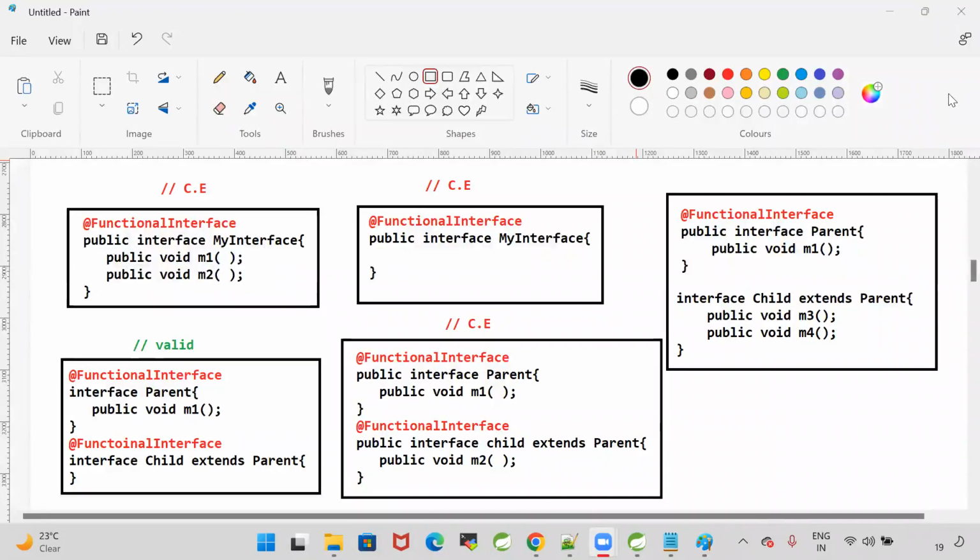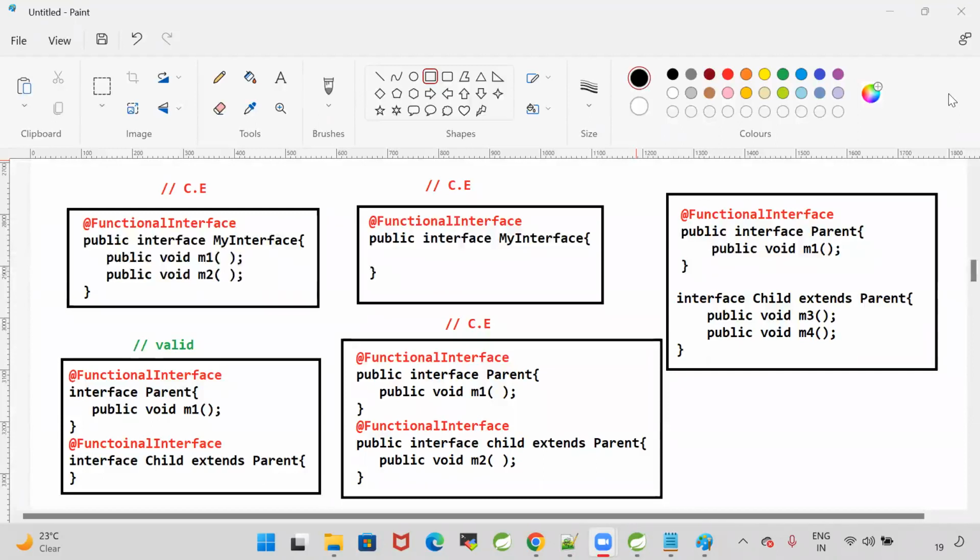In the child interface, am I writing the functional interface annotation? Tricky question, right? No. When there is no functional interface annotation, it is a normal interface. A normal interface can contain any number of abstract methods. My child interface has three abstract methods now. M1 came from the parent, and M3, M4 are available. It is still valid because it is not a functional interface.